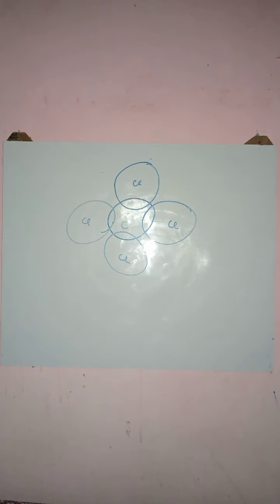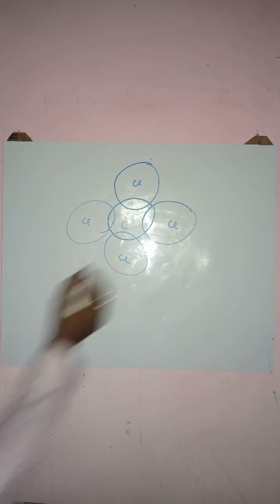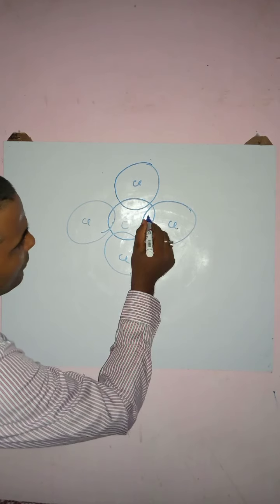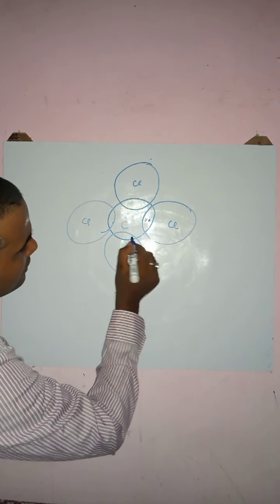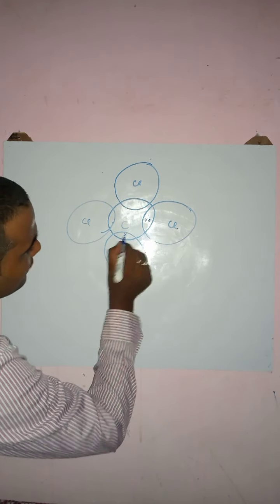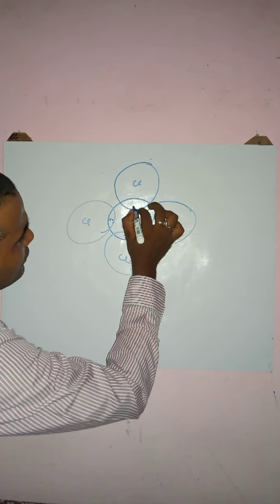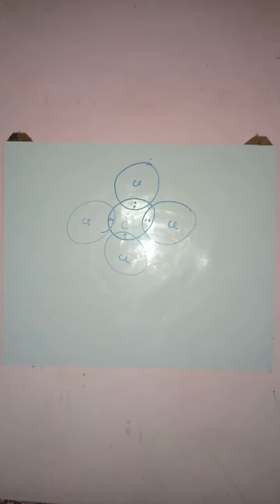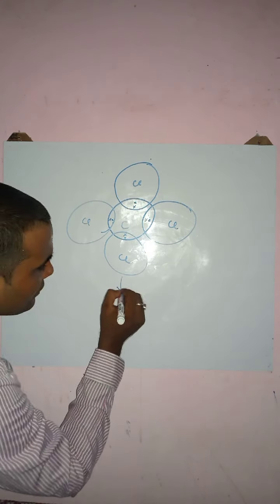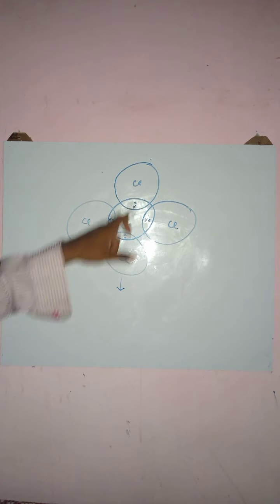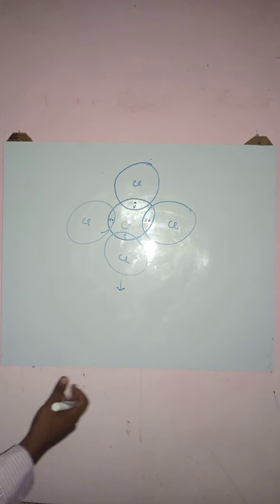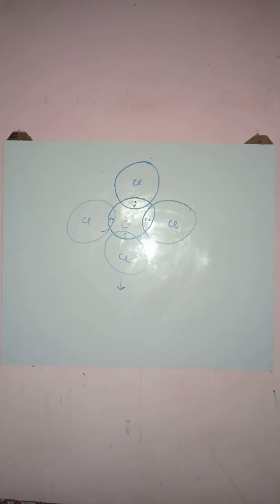In the previous diagram, I showed you how mutual sharing took place. After mutual sharing, the electrons are now in the form of shared pairs. We have a total of 4 shared pairs of electrons. One shared pair of electrons leads to the formation of one single bond between carbon and chlorine. So 4 shared pairs will form 4 covalent bonds between carbon and chlorine.